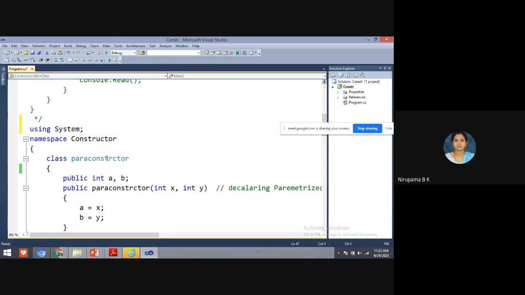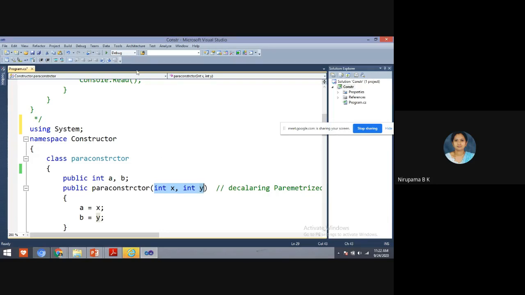This is a demonstration of parameterized constructor. What is a parameterized constructor? It is simple. A constructor with a parameter, then you say that constructor is a parameterized constructor.